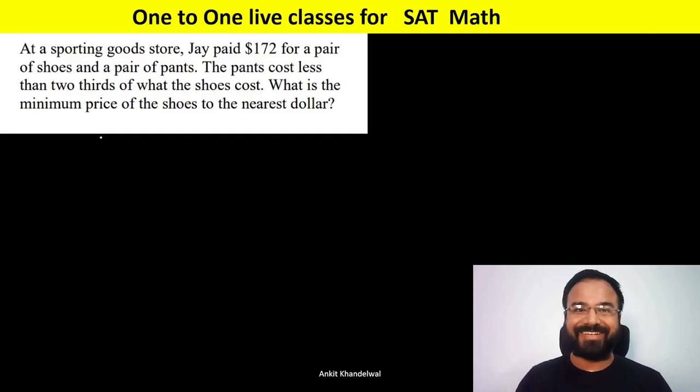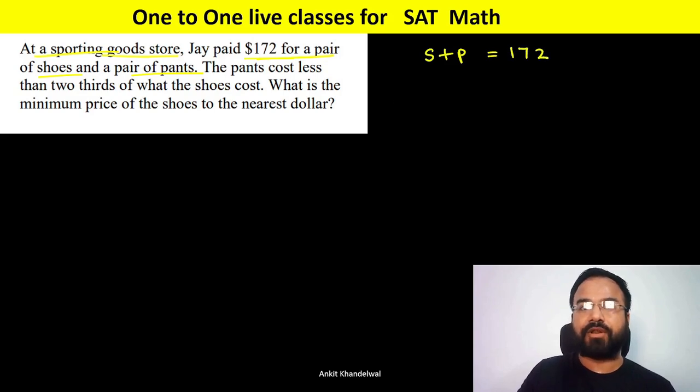Let's take another one. It says, at a sporting goods store, J paid $172 for a pair of shoes and a pair of pants. The pants cost less than 2/3 of what the shoes cost. What is the minimum price of the shoes to the nearest dollar? So J paid $172 for a pair of shoes and a pair of pants, so shoes plus pants costs $172.